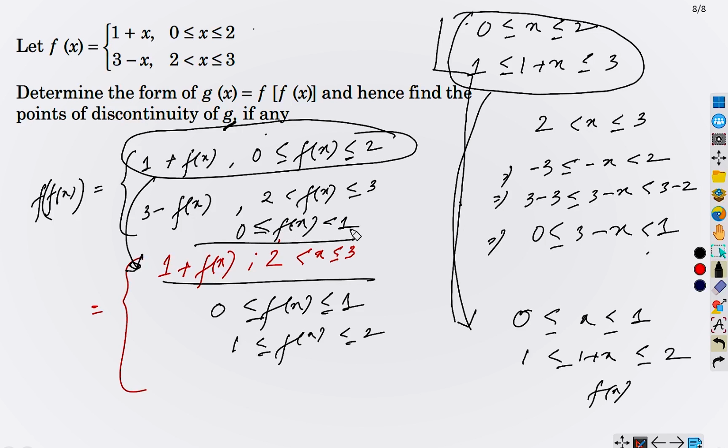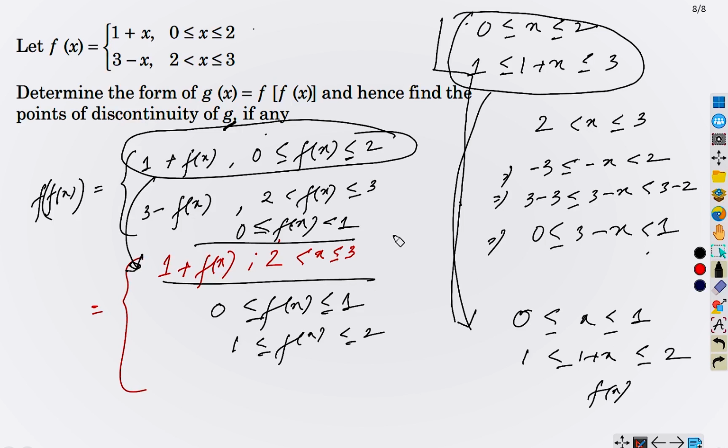So we have 0 to 1, but we need up to 2. So for that, what we did? We took this definition. Back to this definition, when x is varying from 0 to 2, we have fx from 1 to 3. But we need fx up to 2, not to 3. So for that, what we did, we make it 1 minus from here. Okay, so we obtain from here that when x is varying from 0 to 1, we have fx from 1 to 2.